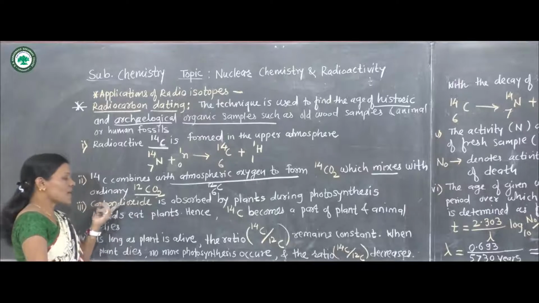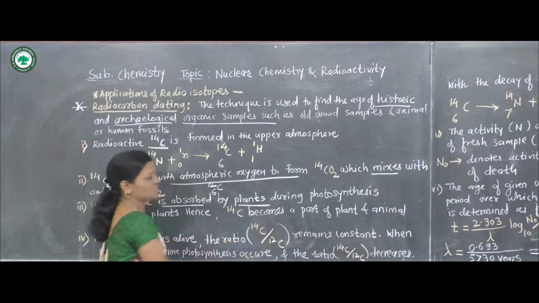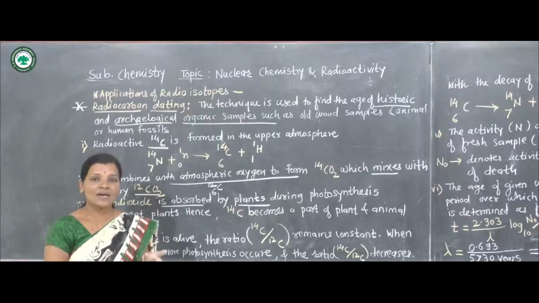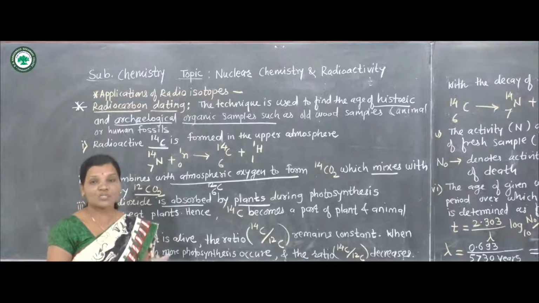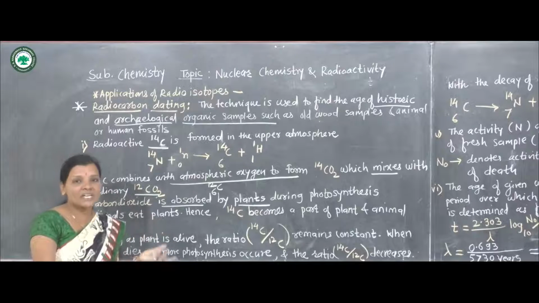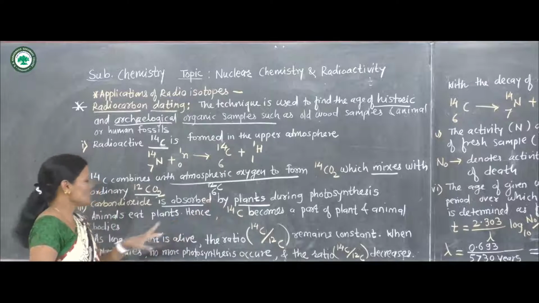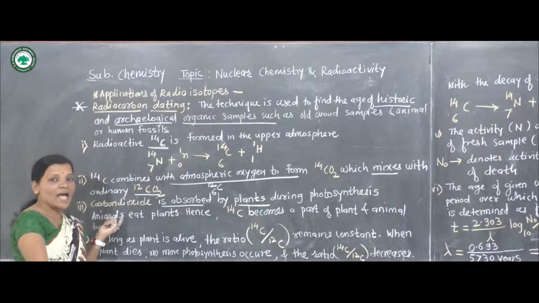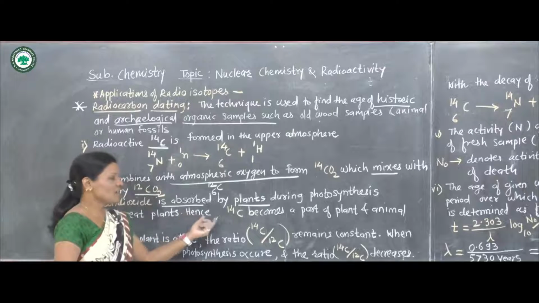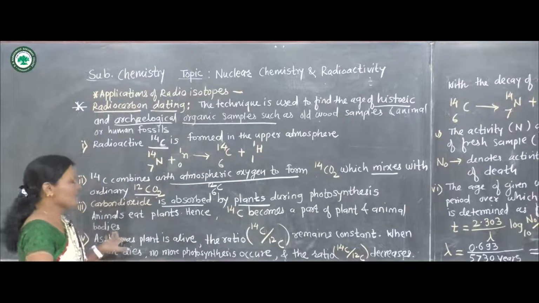Now this carbon dioxide is absorbed by plants during photosynthesis. We know that in photosynthesis, carbon dioxide is absorbed by the plants to generate their food. So whatever carbon dioxide is found in nature is absorbed by the plants for the photosynthesis process. And we know that animals eat plants, and hence carbon 14 becomes a part of plant and animal bodies.